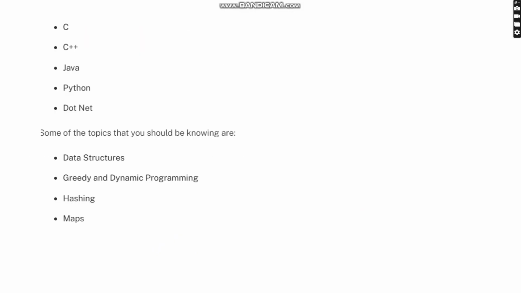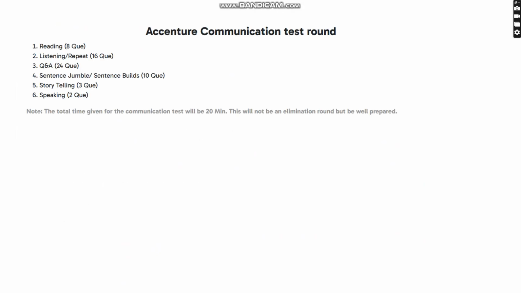And these are the basic languages which we have to know. And these are basic topics: data structures, greedy programming, dynamic programming, hashing, and mapping. And whenever we clear the code, then there is also the communication testing round. And this is not the elimination round.